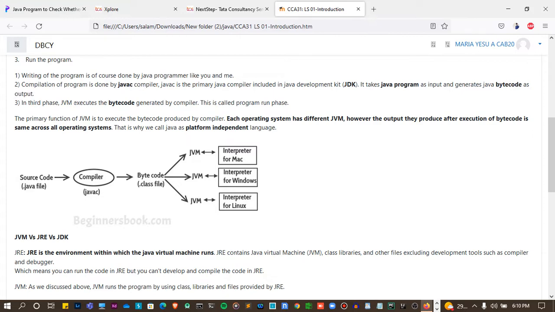In the third phase, JVM executes the bytecode generated by the compiler. JVM, the Java Virtual Machine, executes the bytecode which is converted by the Java compiler, and this is called the program run phase.